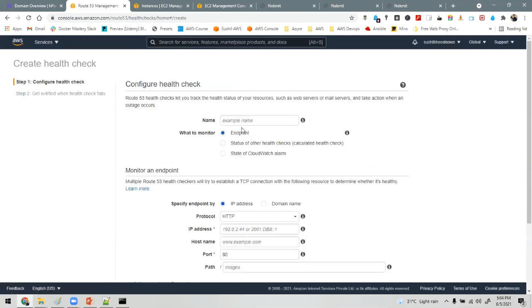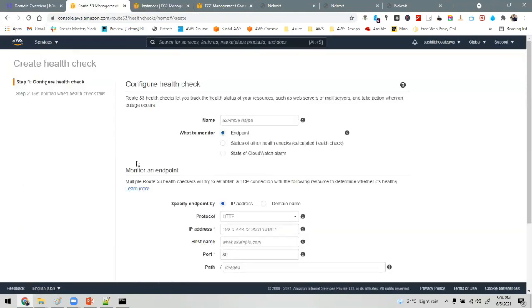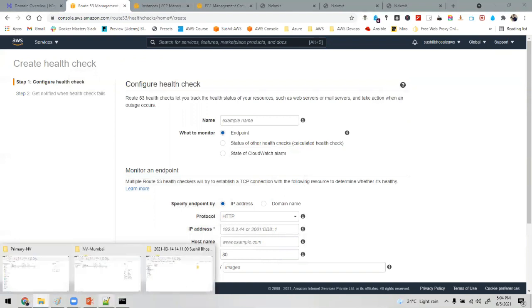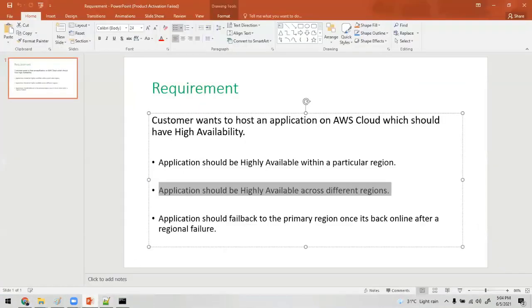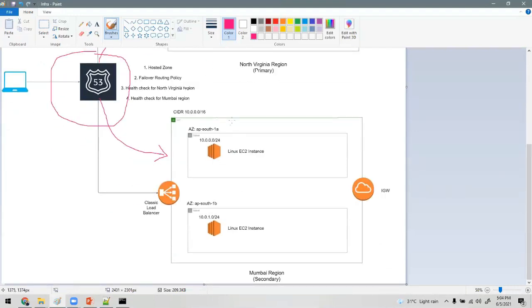The same I will do for the Mumbai region. The Mumbai region is currently not up, so I need to create it. I already have Terraform code, so this whole region, same as the North Virginia region, I will be creating from Terraform, the Mumbai region.